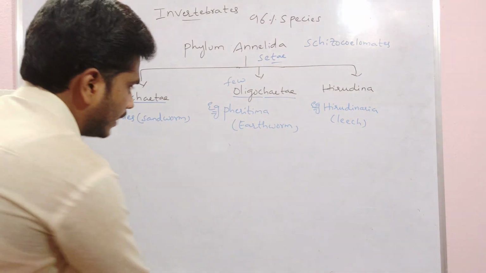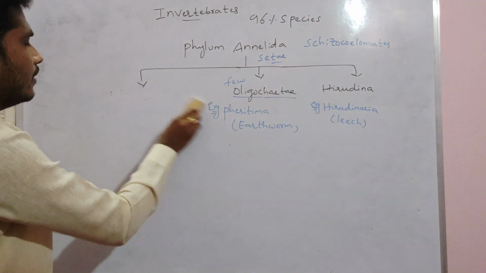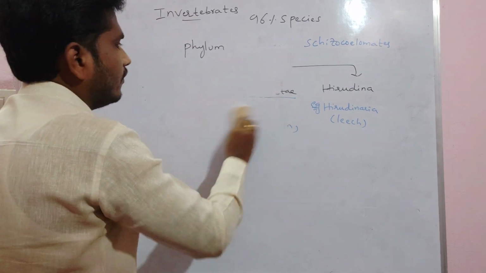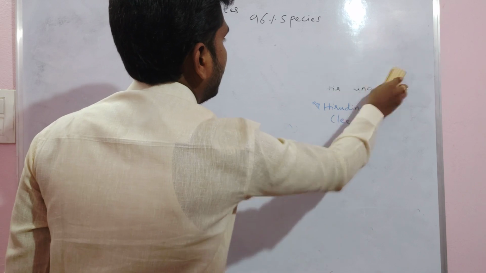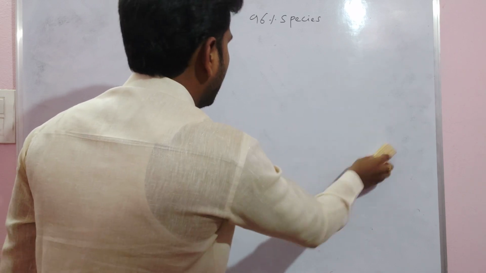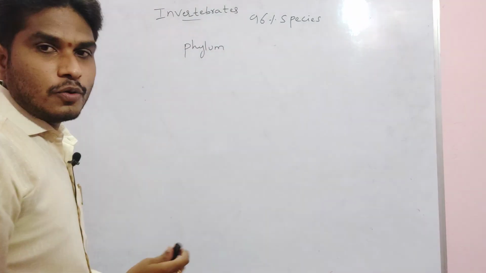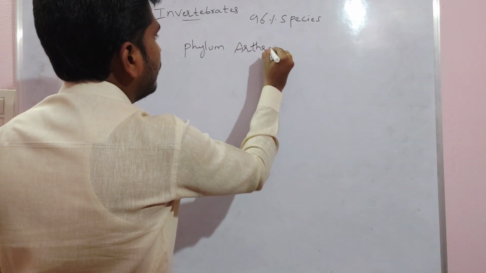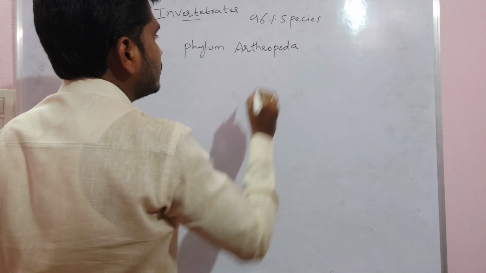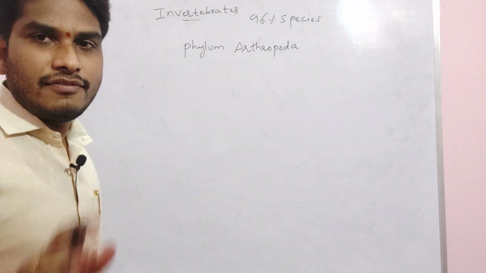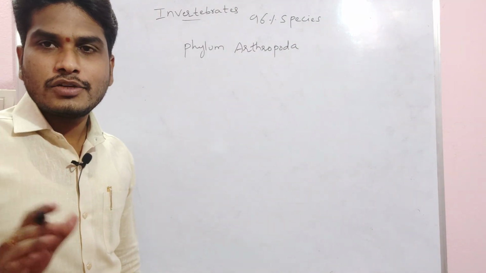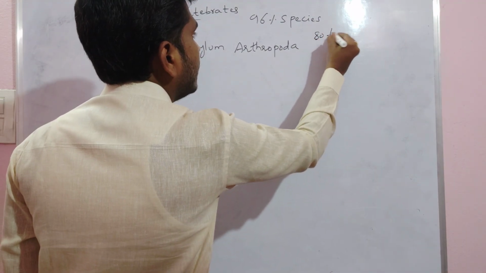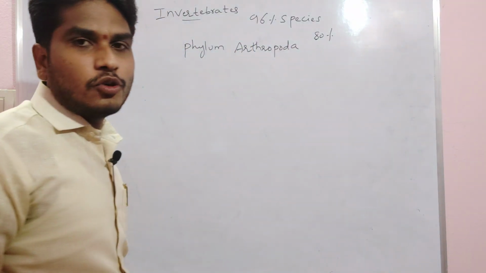Next, about the phylum Arthropoda. Right, Arthropoda, the name itself indicates it. Arthropoda is very important here. Arthropoda is the largest phylum, right? In the complete invertebrates, Arthropoda is the largest phylum because 80% of the invertebrates are arthropodans only.